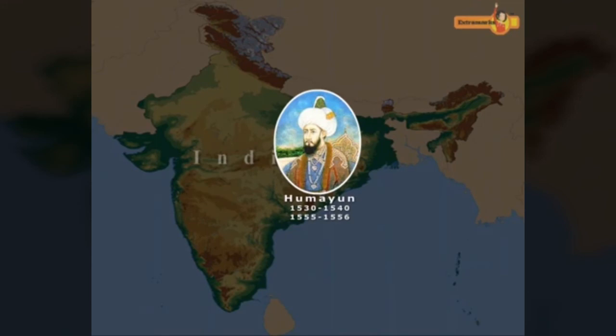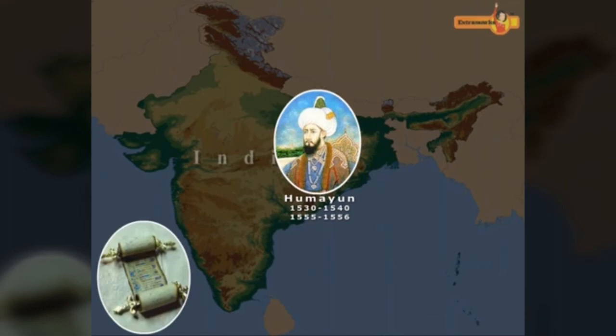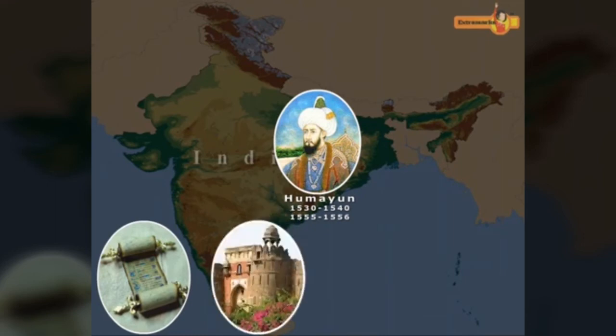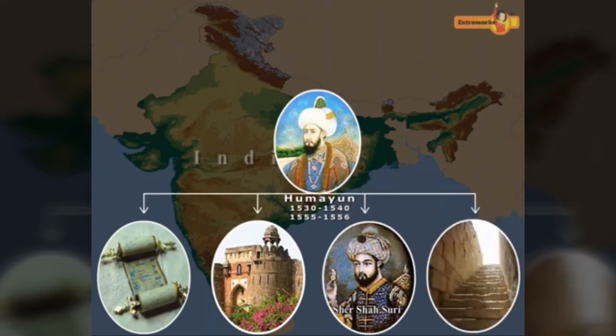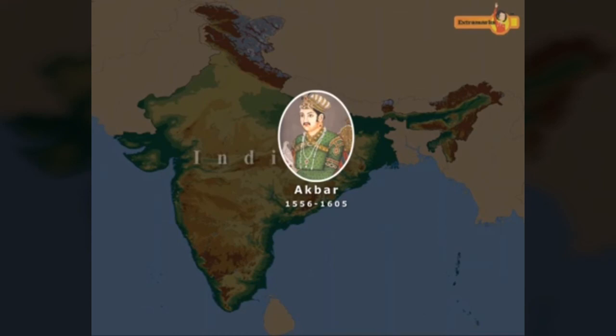Babur was succeeded by his son Humayun in 1530. He divided his inheritance equally among his brothers, according to the will of his father. He started the construction of the Purana Qila, but could not finish it. Humayun was defeated by Sher Shah Suri and had to flee to Iran. He died in 1556 due to an accident on the staircase. Humayun was succeeded by his very young son Akbar in the same year.